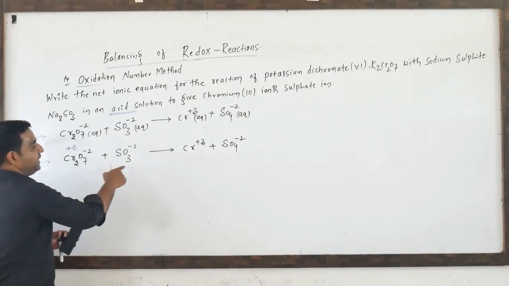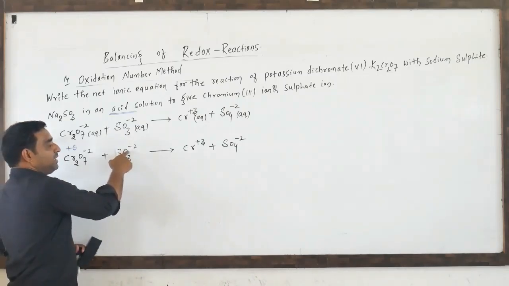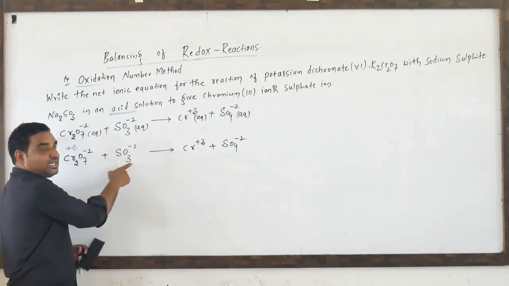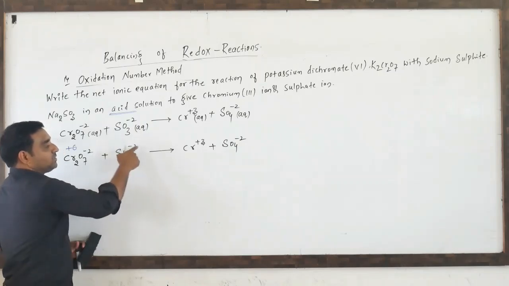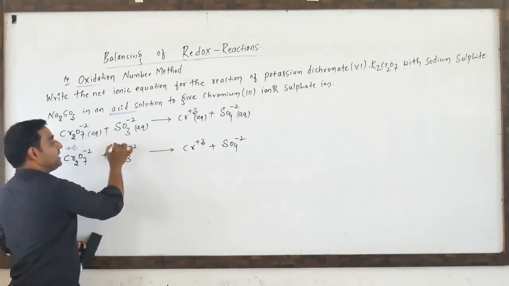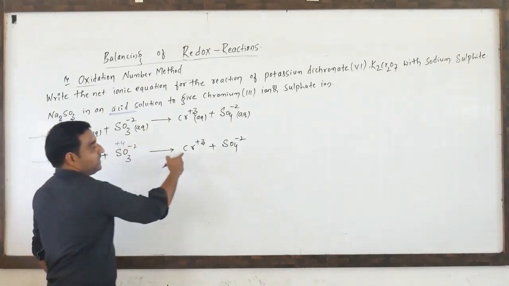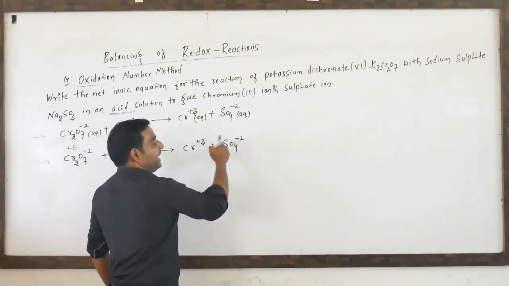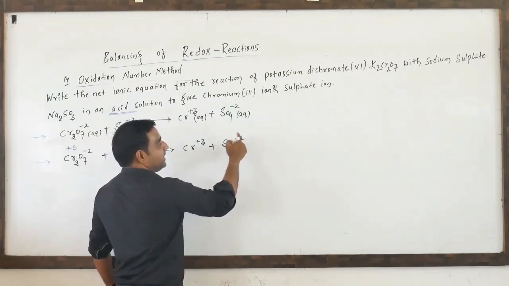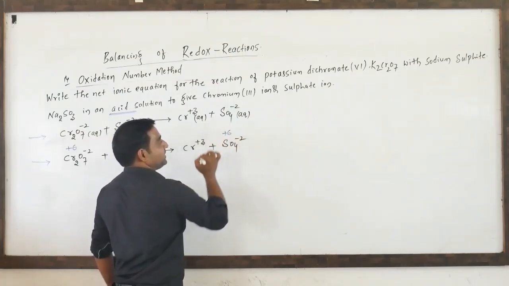And sulfur in SO3 minus 2: one oxygen having a -2 charge, 3 oxygens are there, so 3 2s are 6, so the sulfur is +4 oxidation state. Chromium becomes +3. Now in SO4 minus 2, 4 2s are 8, 8 minus 2 leaves 6, so this is +6.